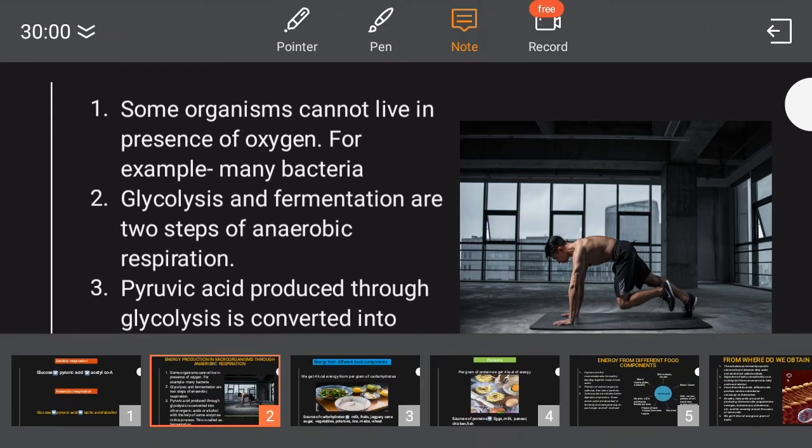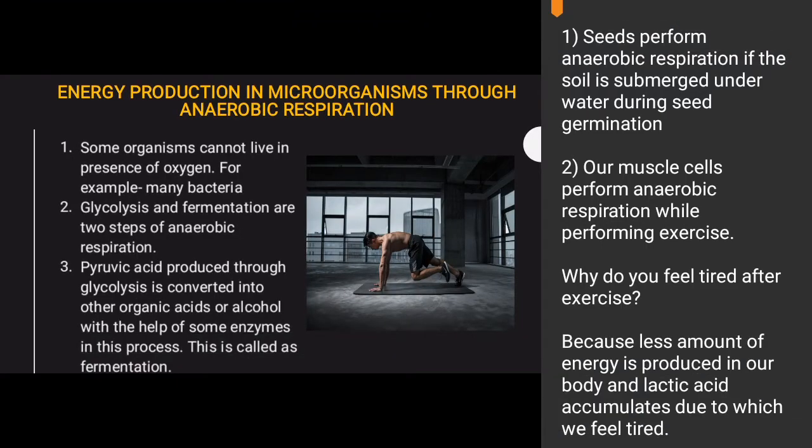So let's go to a quick note: the examples of anaerobic respiration. Seeds perform anaerobic respiration if the soil is submerged under water during seed germination. Muscles also perform anaerobic respiration while performing exercise. Now let me explain this to you.